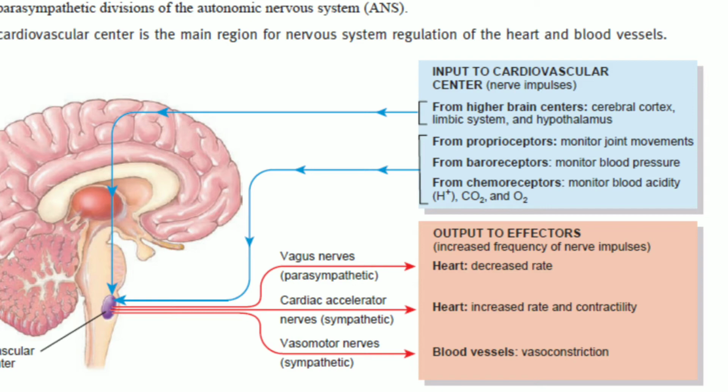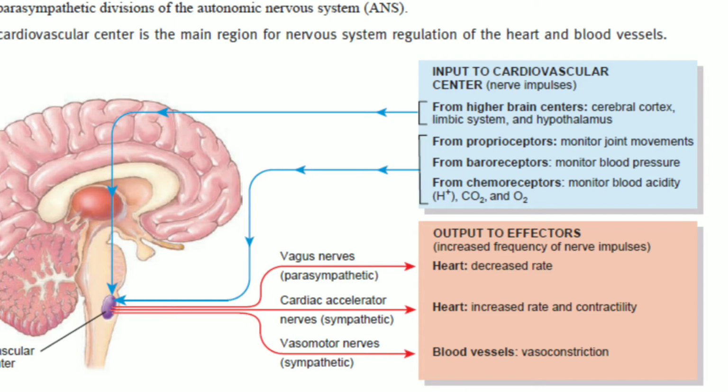Now the cardiovascular center receives input from both the higher regions of the brain and from the sensory receptors. So there are nerve impulses that descend from the cerebral cortex, limbic system, and hypothalamus to affect the cardiovascular center. Apart from the higher centers of the brain, there are three main types of sensory receptors that provide input to the cardiovascular center. They are the proprioceptors, baroreceptors, and chemoreceptors.